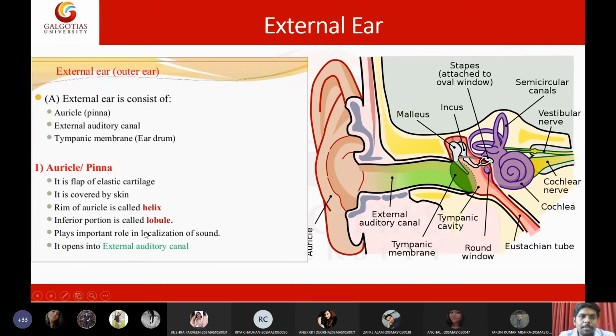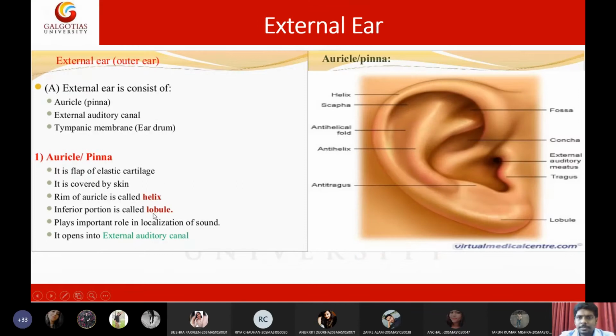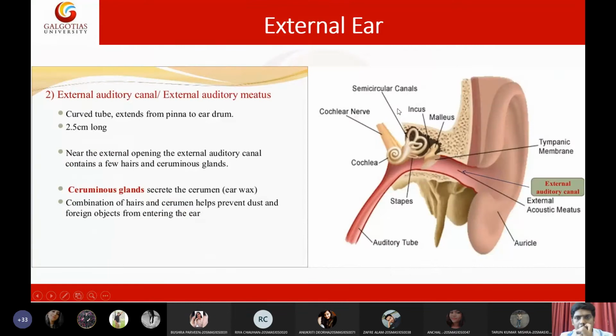It plays an important role in localizing sound. It captures the sound, concentrates it, and directs it into the ear canal. That is the main function of the external ear, and it opens into the external auditory canal. Very basic points. Then the external auditory canal.